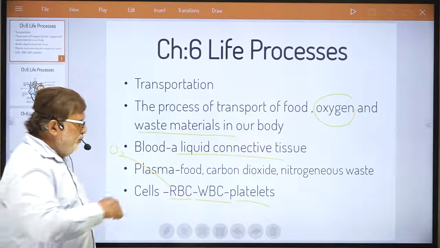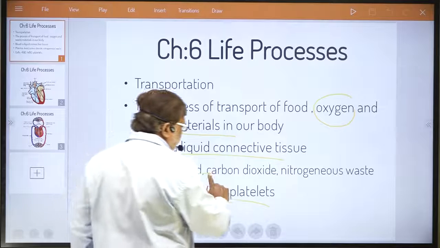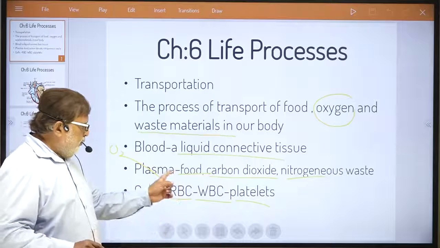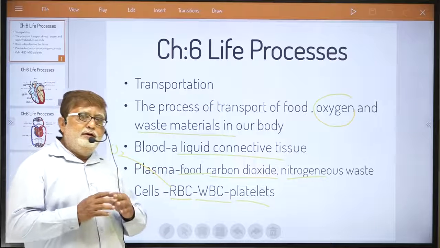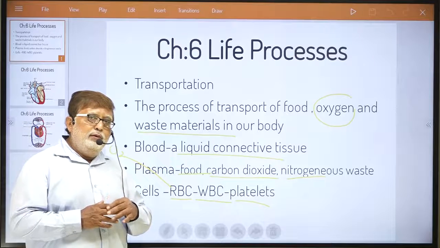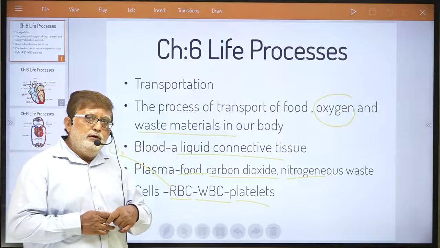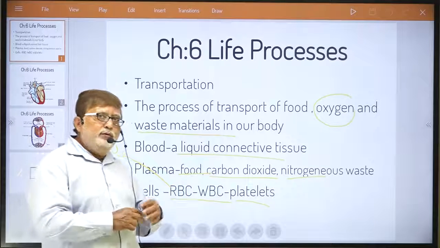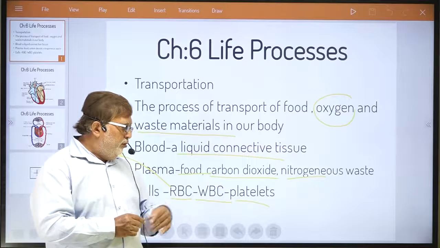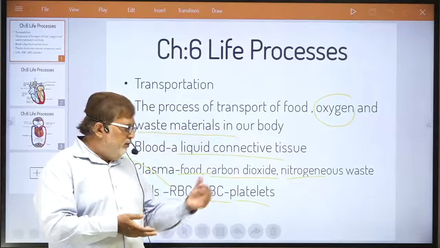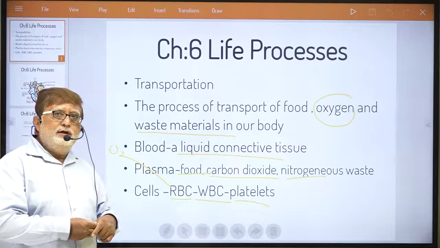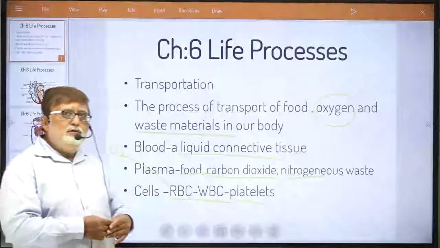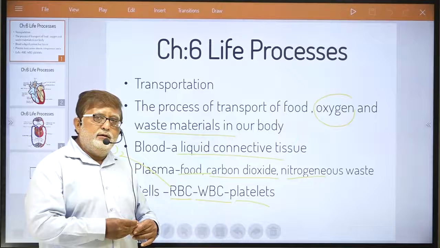Now the rest of the things, dear student, nutrients, carbon dioxide, nitrogenous waste, are all present in that liquid blood plasma, a yellowish colored liquid. That blood plasma helps in transport of food, that means nutrients, carbon dioxide and nitrogenous waste. Oxygen is transported by RBC.